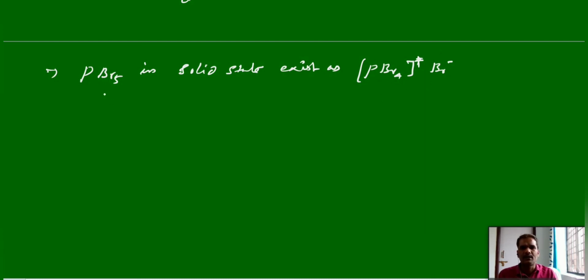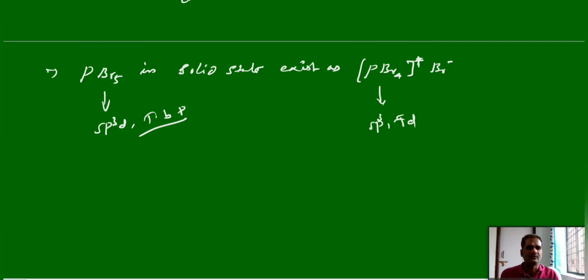So normal PBr5 has sp3d hybridization and, as with PCl5, trigonal bipyramidal geometry. Whereas in the solid state, the phosphorus in the cationic form has sp3 hybridization and tetrahedral geometry. Anionic form, no. These points also you should remember.